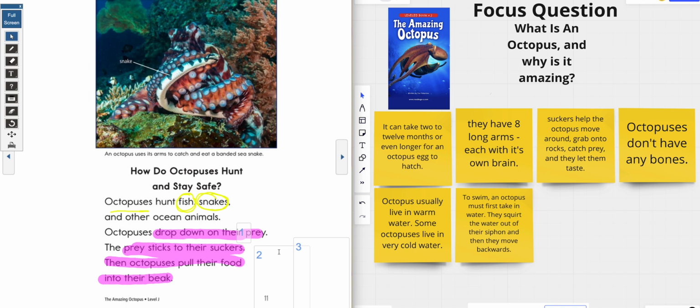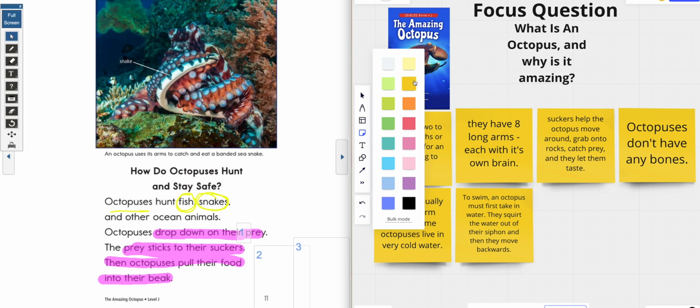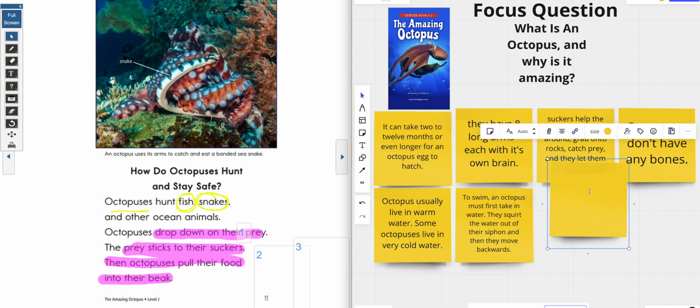Okay? So how do they hunt and how do they stay safe? We haven't figured out how they stay safe, but we have figured out how they hunt. We know that they drop down on their prey. The prey sticks to their suckers, and then they pull their food into the beak. I think that is worthy of a sticky note. How about you? I hope so.